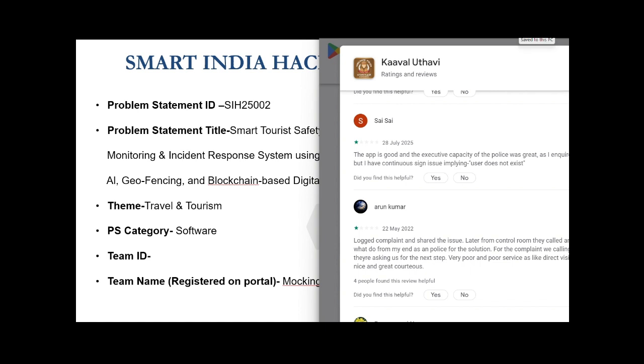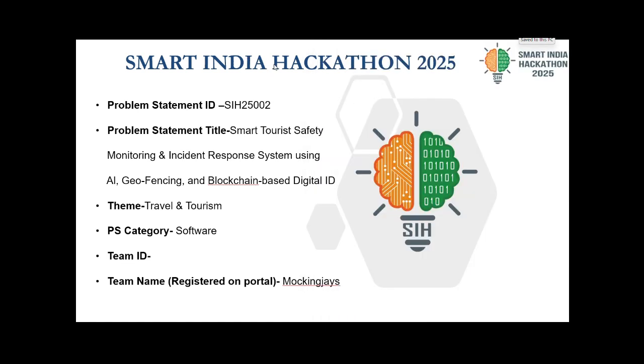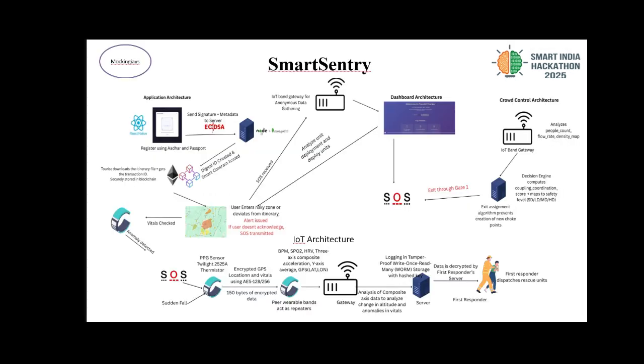So, our problem statement is how we can leverage technology to ensure safer travel experiences through predictive, real time, and privacy focused systems. So, we have come up with a solution: a smart tourist safety monitoring and incident response system powered by AI for risk prediction, blockchain for secure digital IDs, and strong privacy safeguards. With privacy preserving geofencing and anomaly detection, it ensures tourists are both protected and confident while authorities gain real time reliable insights. So we call this the Smart Sentry.